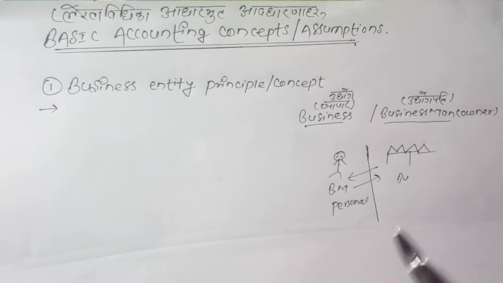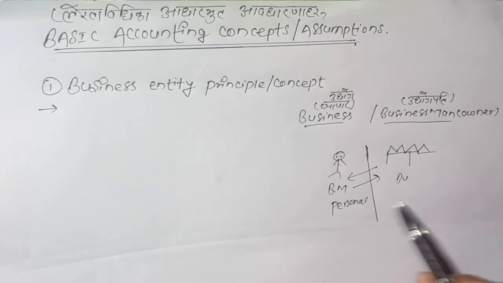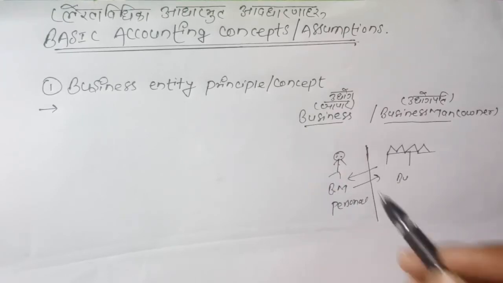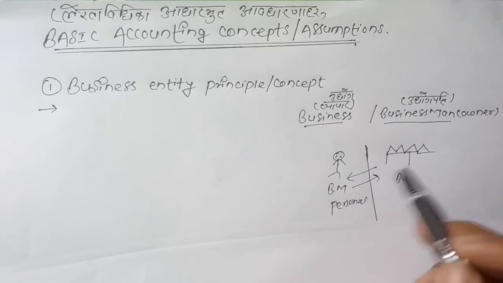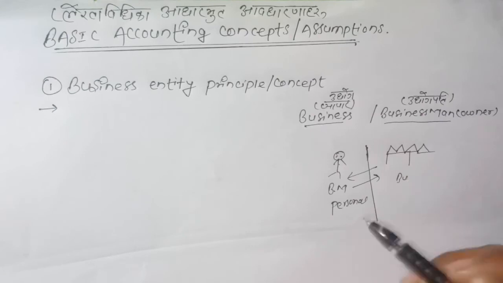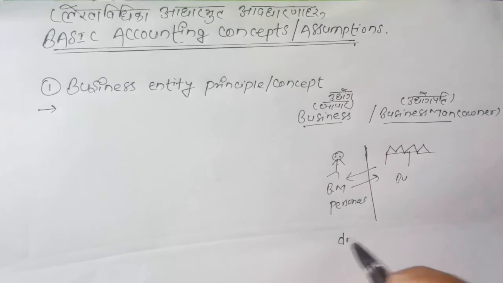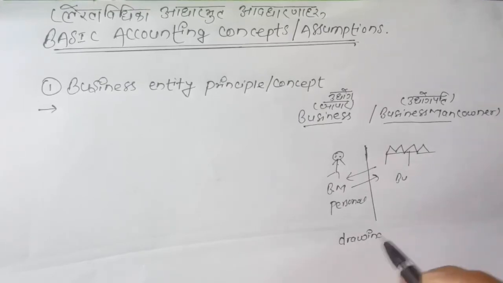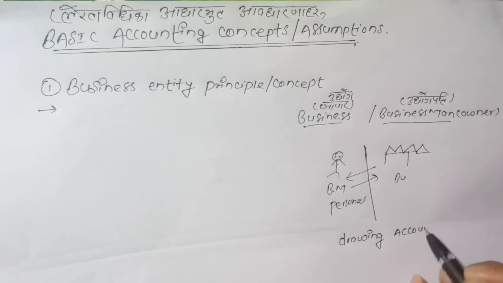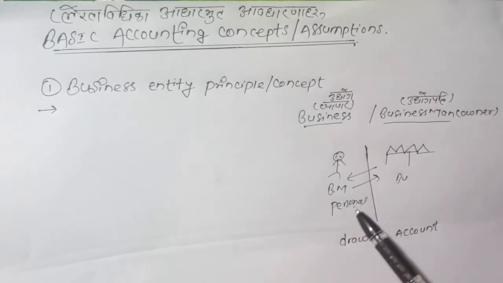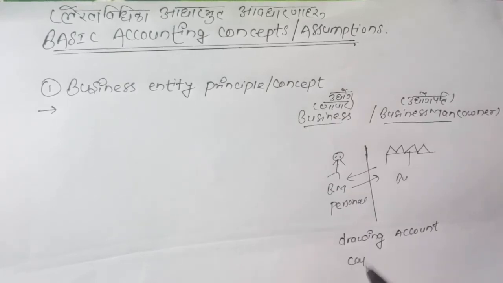So whatever transaction takes place between them should be recorded immediately under this concept. If a businessman uses money or goods from the business, it should be recorded, and this is recorded under drawing account. And whatever the business uses from its owner is recorded under capital account.